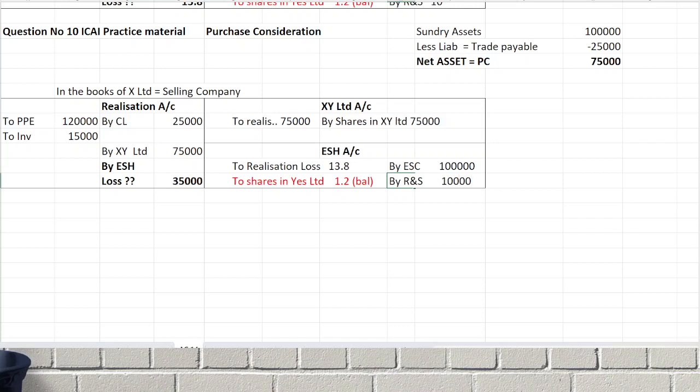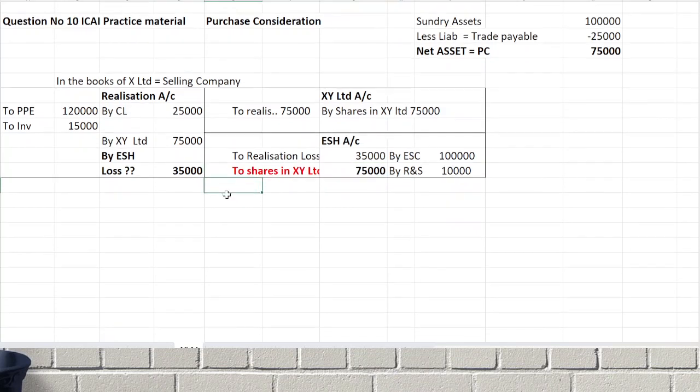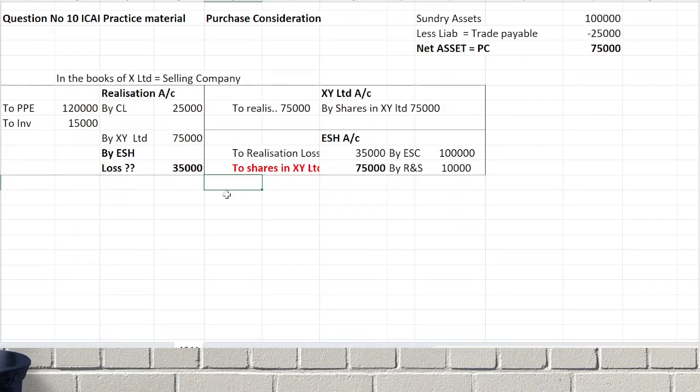How much is the loss on realization? Loss on realization is 35,000. Then shares in XY Limited are allotted for the balance. The 75,000 is given for the balance. This account also tallies. That's it, that is the answer.